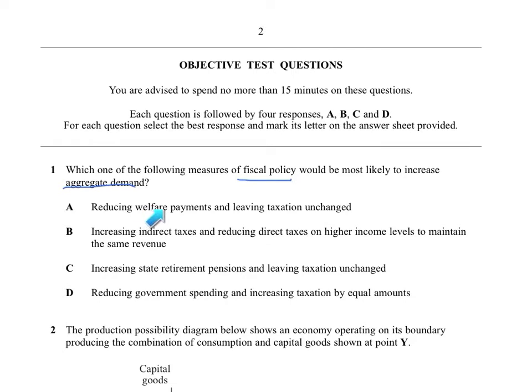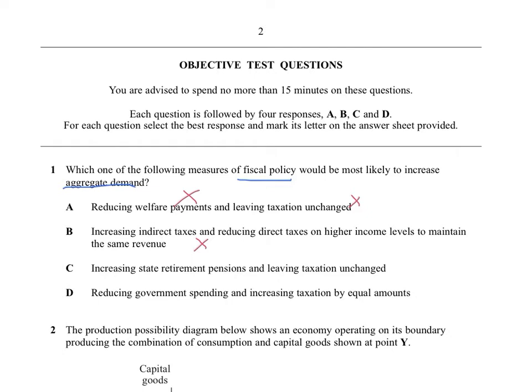Right, if they reduce welfare payments, what will people have? People will have less money. So already that's stupid. So we'll cross that out. And leaving taxation unchanged obviously won't make a difference. So let's cross that. Right, increasing tax. It says increasing direct taxes and reducing direct taxes on higher income levels to maintain the same revenue. No, I'm not happy with that one. I think that's not going to make a difference. I can see what the angle is, but I think they're just trying to scare you.